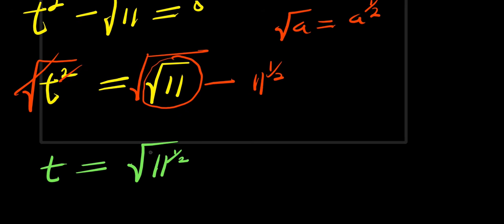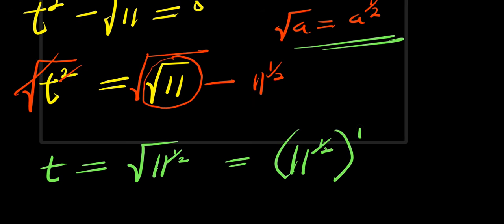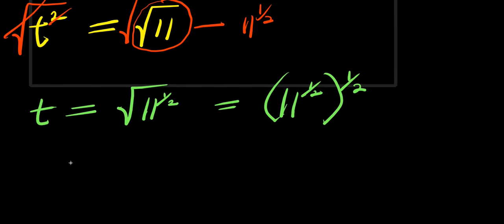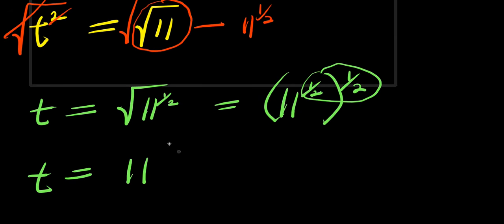Now there's another square root here and still using the same identity. That means you have 11 power 1 over 2 raised to the power of 1 over 2. So from here, we have t equals 11 power 1 over 2 times 1 over 2. You have 1 over 4. This will give you the same thing as the fourth root of 11.